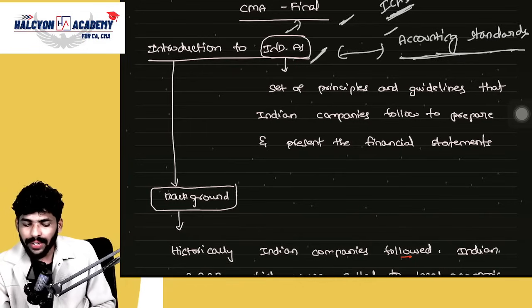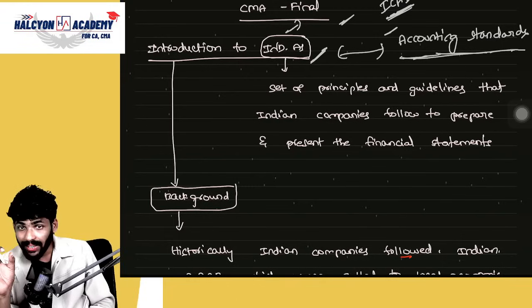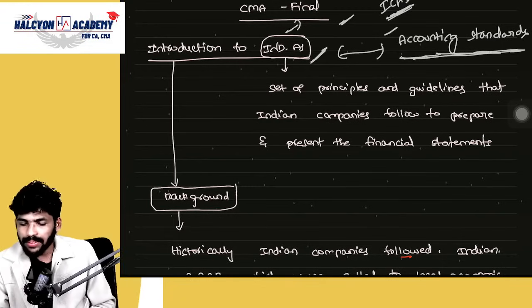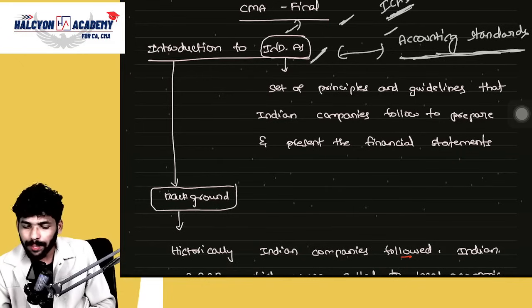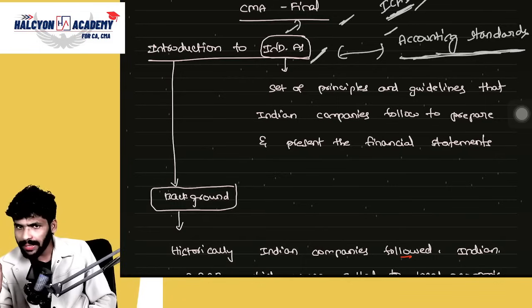What's the requirement for this Ind AS? First of all, we need to know, guys. I am just repeating the definition for accounting standards. Accounting standards are the set of written policies. Policies means rules and regulations, principles. That's it. Issued by the expert accounting body. Who is the expert accounting body? ICAI. Is it clear?